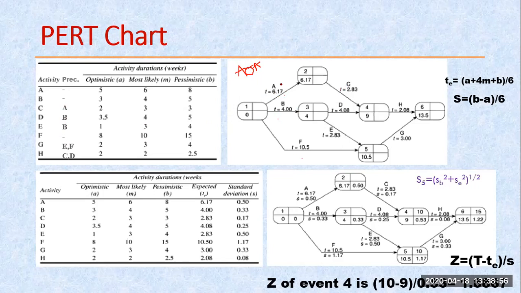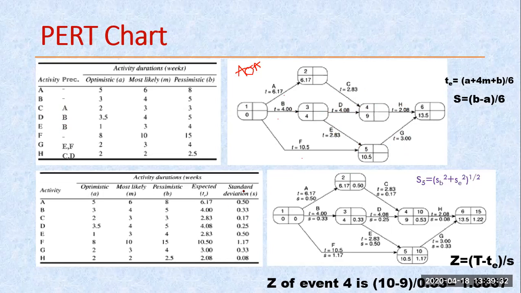And similarly, C is in front of A because here it is written C has the dependency of A. So D and E are in front of B, because for D and E, B is written. That's why until B is completed, D and E are not started. Similarly, E and F are the precedent nodes of G. Similarly, C and D are the precedent nodes of H. So this way you can make this.